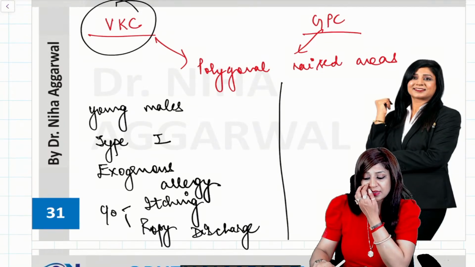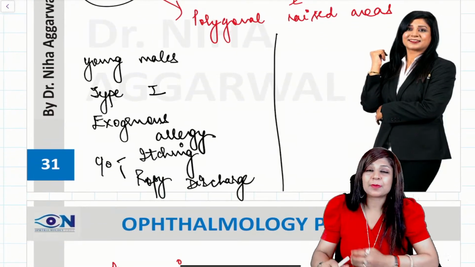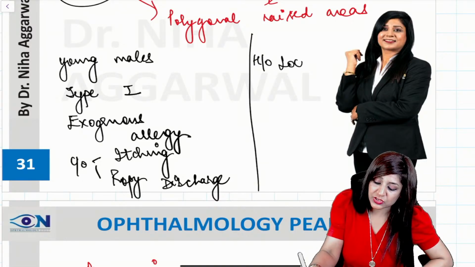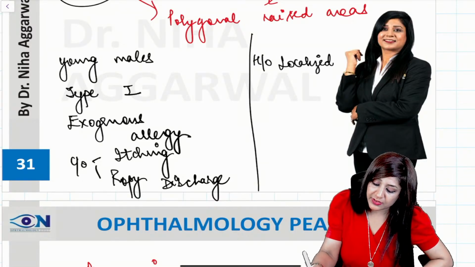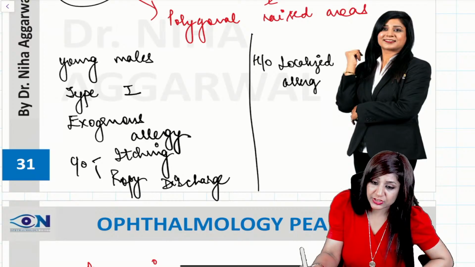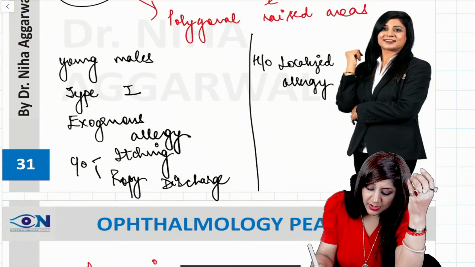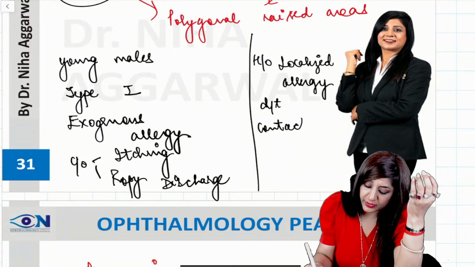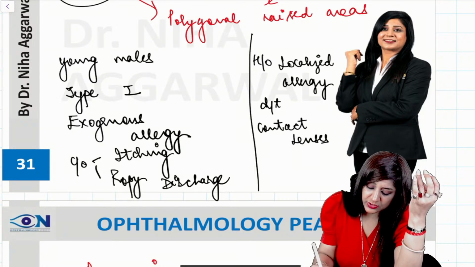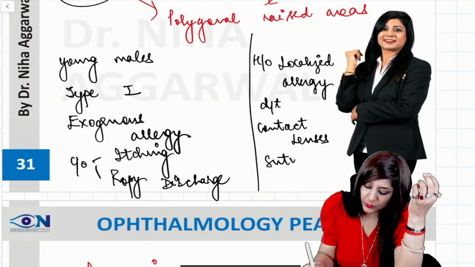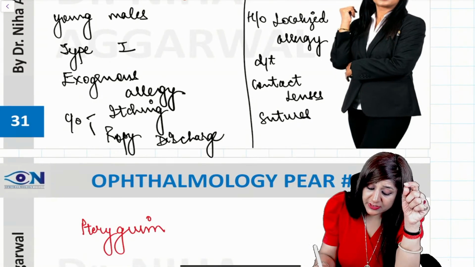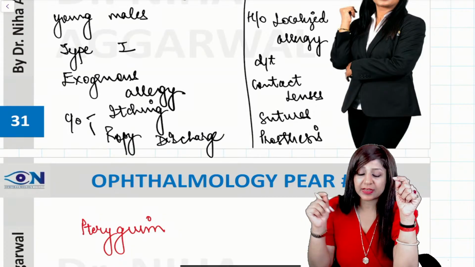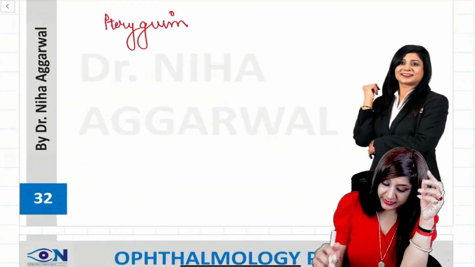While in cases of giant papillary conjunctivitis, you will get history of localized allergy. Localized allergy can be due to the contact lenses. Contact lenses can be given in the question. Some sutures can be given in the question, or even some prosthesis. Even some prosthesis, right?